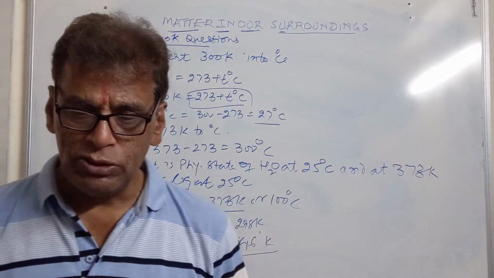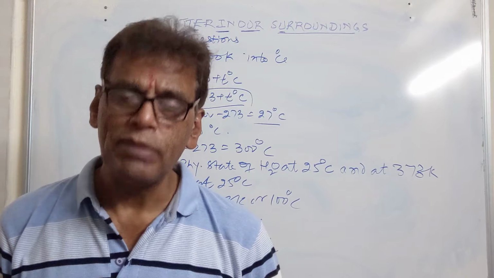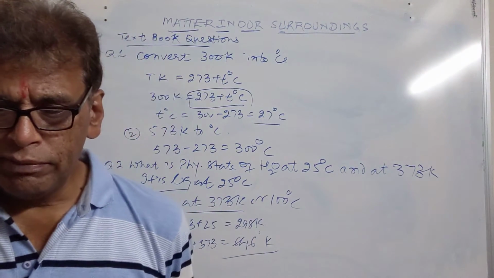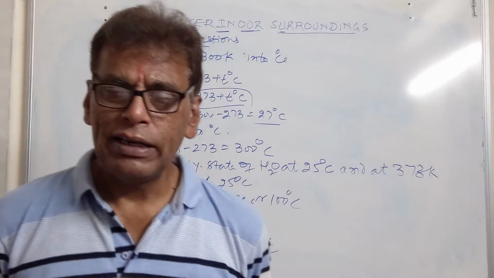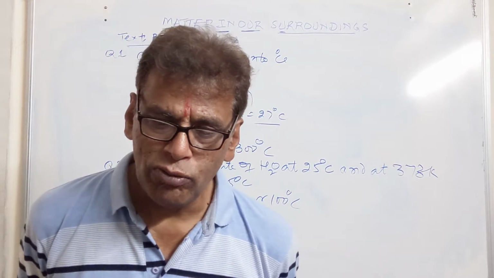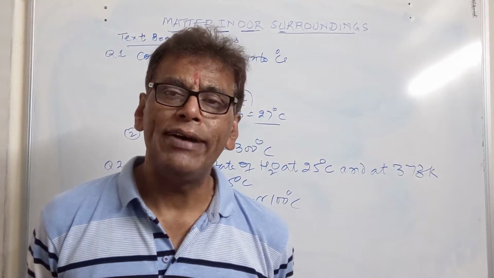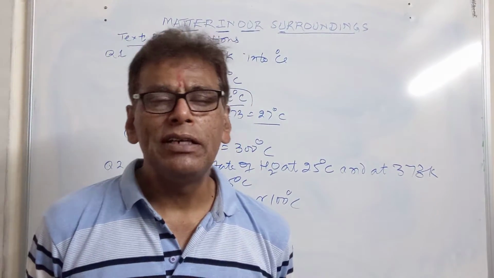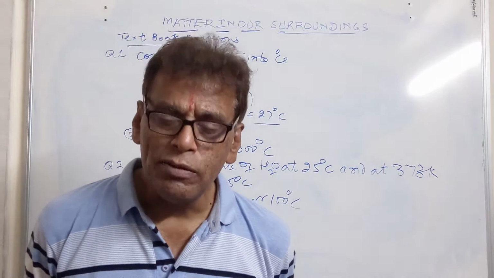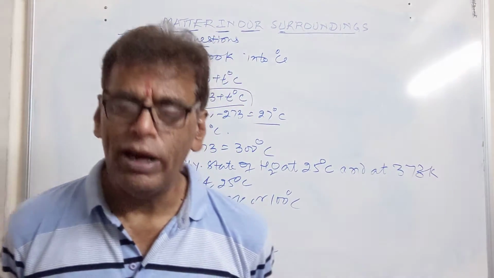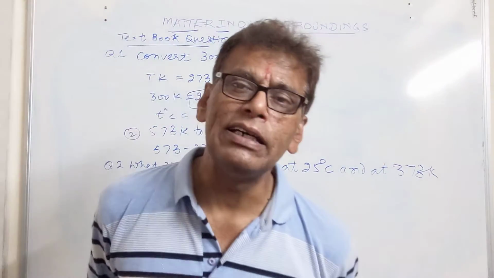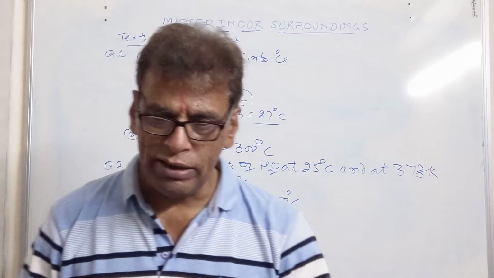Now give two reasons to justify that water at room temperature is a liquid. The reason is that at room temperature water is liquid because the attractive forces between the molecules of water are not so strong as are present in the case of ice. The hydrogen bonds present in water are partially broken and partially formed. That's why it is in the liquid state, not solid, nor gaseous, where there is no hydrogen bonding at all.